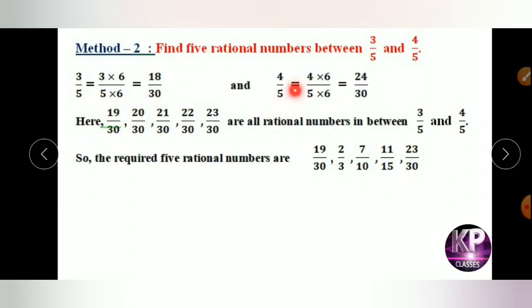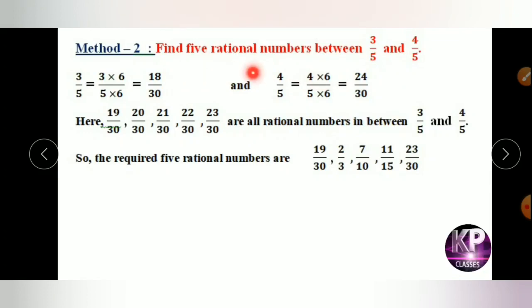Similarly, in case of 4 by 5, multiply the same multiple 6 on the numerator and denominator, which becomes 24 by 30. Here both denominators are the same, and in the numerator now the gap is 6.